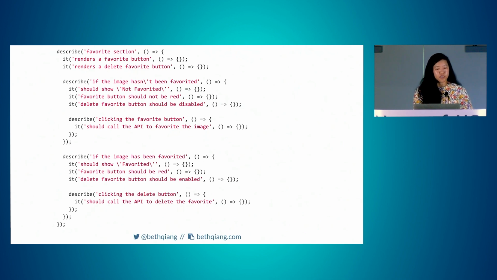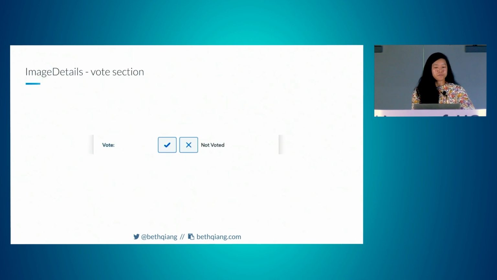And then describe clicking the favorite button. It should call the API to favorite the image. And then same idea for if the image has been favorited, just different conditions under there, or different expectations under there.